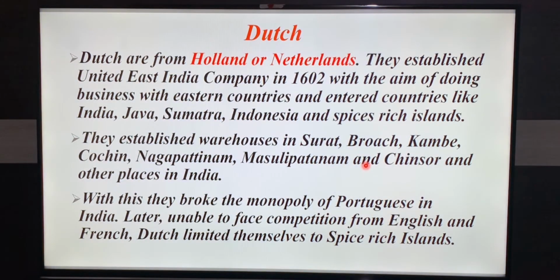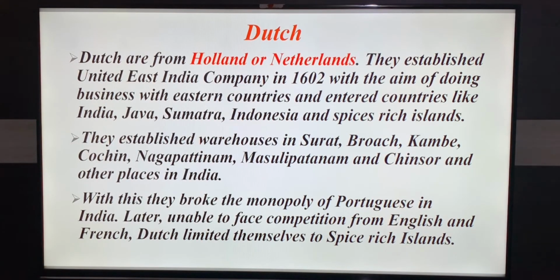And next, after Portuguese, the Dutch arrive in India. Dutch are from Holland or Netherlands. They established the United East India Company in 1602 with the aim of doing business with Eastern countries, and entered countries like India, Java, Sumatra, Indonesia and spice-rich islands.